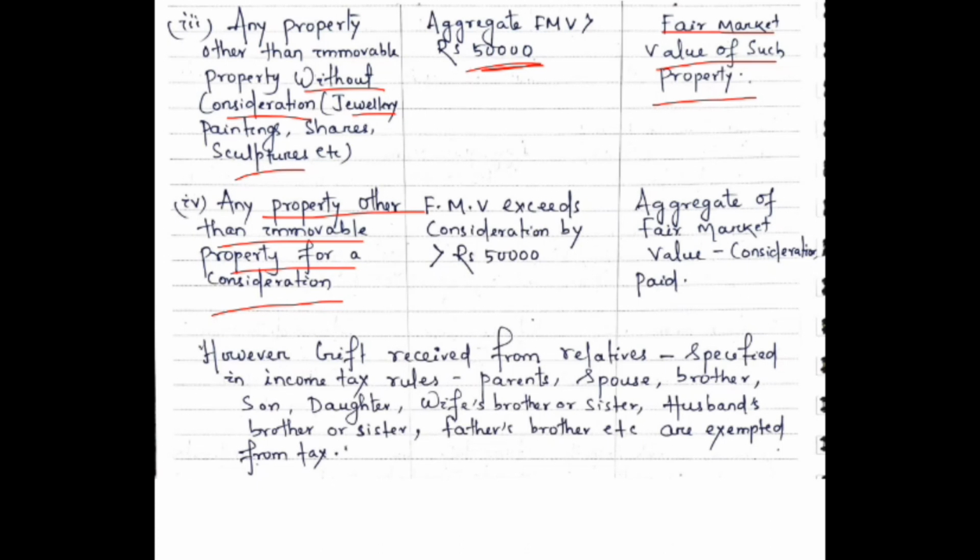That is, if the fair market value is more than the consideration paid, then that excess amount will be taxable. However, gifts received from relatives such as those specified in income tax rules, like parents, spouse, brother, son, daughter, wife's brother or sister, husband's brother or sister, father's brother, are exempted from tax. Okay.